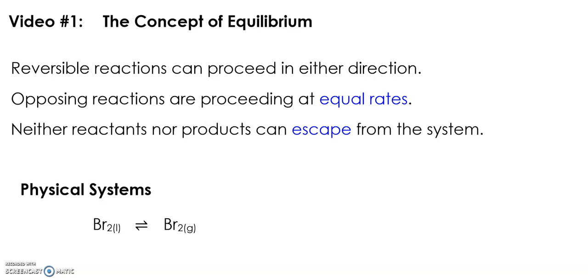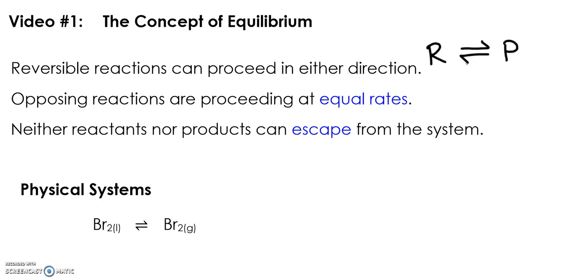This video is on the concept of equilibrium. So equilibrium occurs when you have a reversible reaction. A reversible reaction means that it can proceed in either direction. So this would be something like, and you've seen these before, whatever reactants and whatever products, and this is when we have these double arrows, because it can go from reactants to products, but the products can also turn back into the reactants.